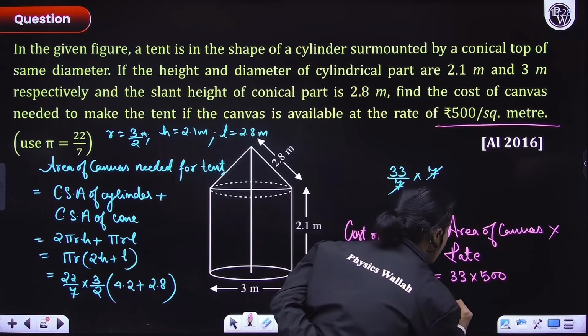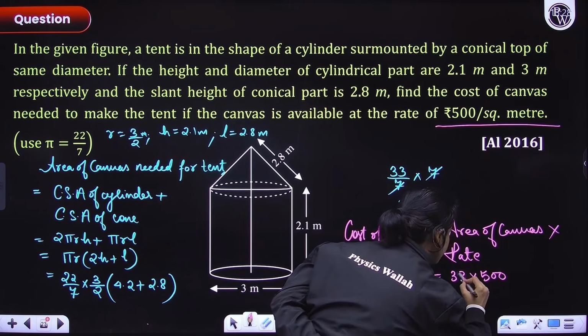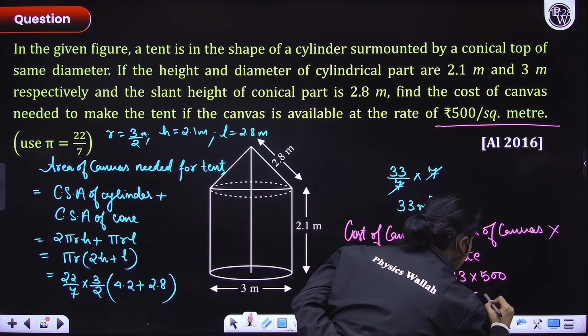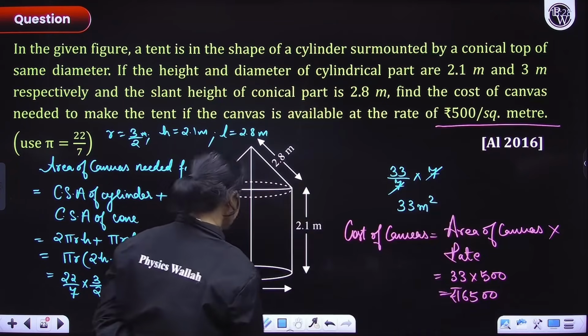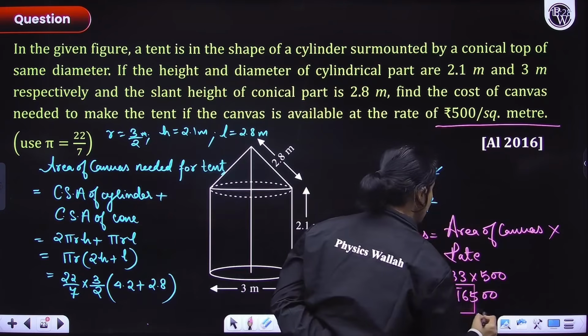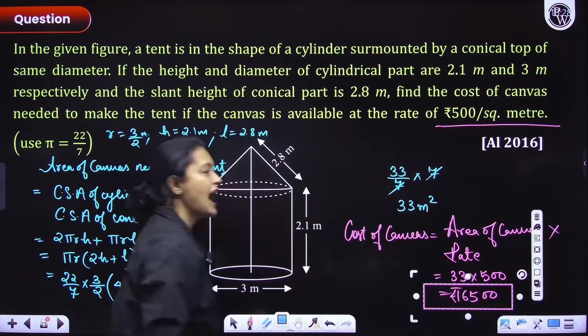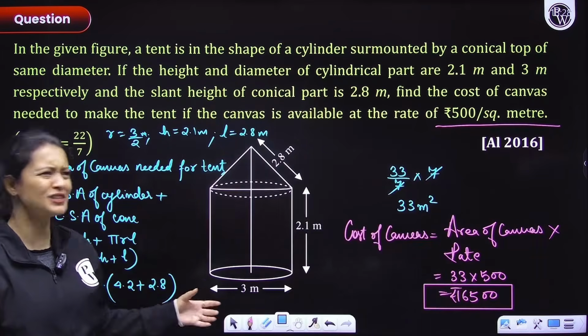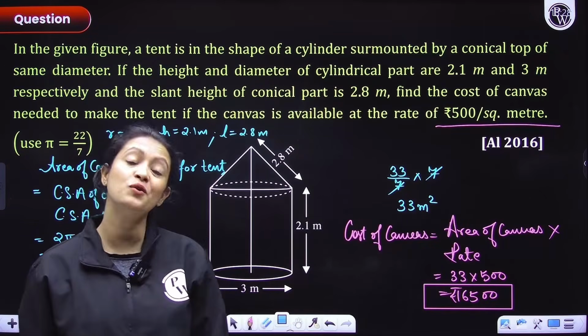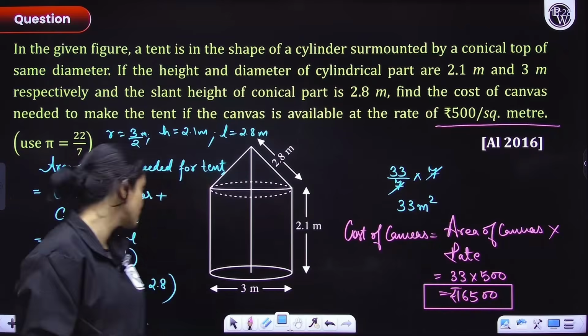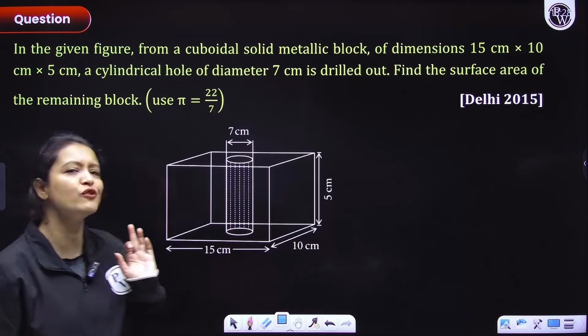Okay. So 5 3s are 15, 16,500 rupees. This is the answer, everyone. 16,500. How many people got this answer? The calculation was pretty basic, very basic calculation, right? So I hope all of you got the correct answer. This was an easy question, guys. With that, let's move on.